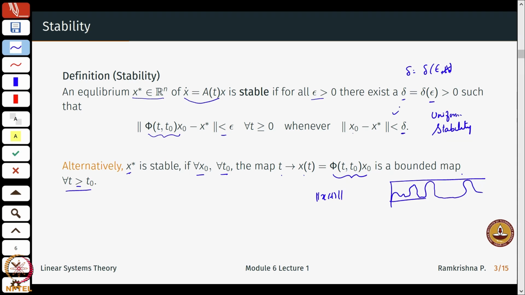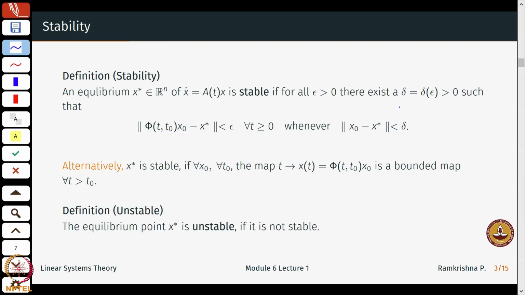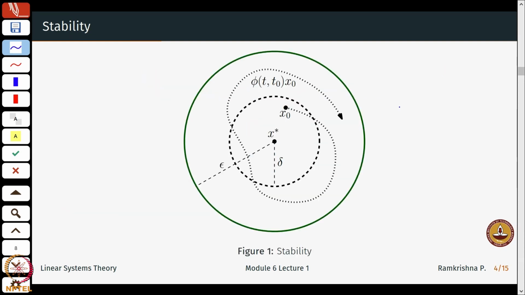Now, what does this actually mean? Let us see a pictorial version of it. I start with x star as my equilibrium point here. Let this x naught come from a delta ball, essentially a ball centered at the equilibrium and of radius delta, and take any initial condition within this delta ball.